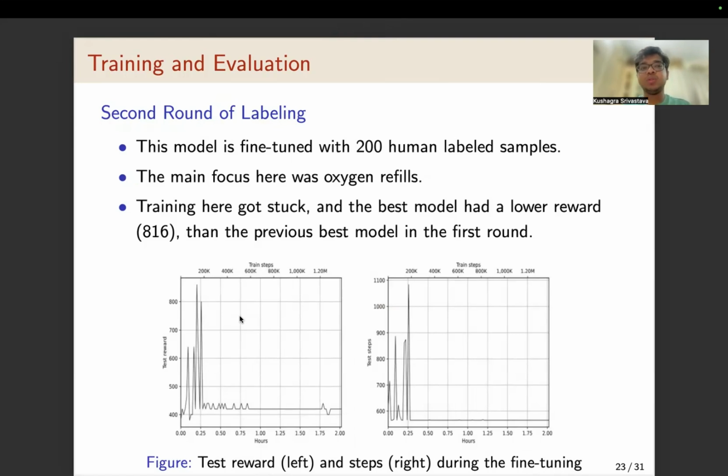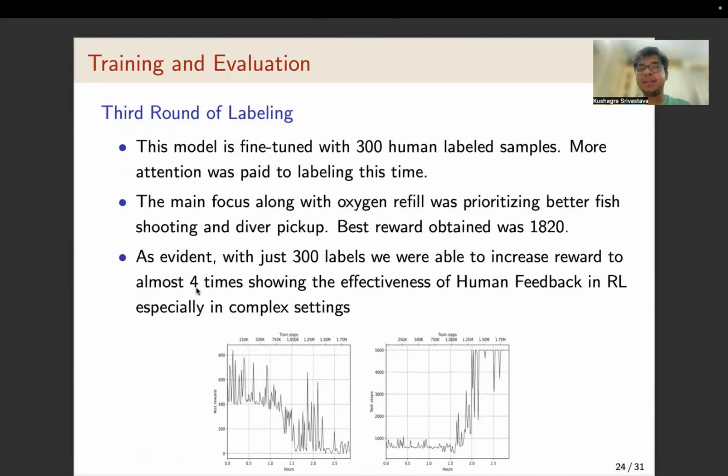The model here was not able to train successfully and gets stuck after the first 10 minutes. It also has a lower reward of 816 compared to the previous model. It is also visible in the training graph as well. In the third round of labeling, 100 extra samples were added, and more attention was paid to labeling this time. The focus in labeling was oxygen refill along with fish shooting and diver pickup.